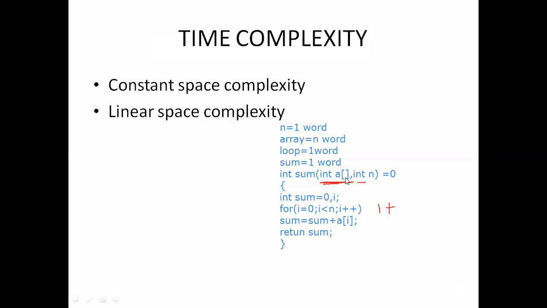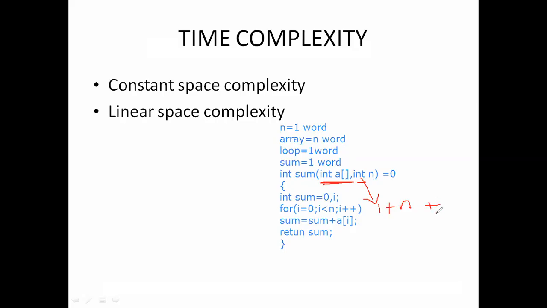So for int a, it will take the array as n, and the n value is one word. So we get the value 1 plus n: 1 for this int n, which is one word, and if it is an array, it will count n.